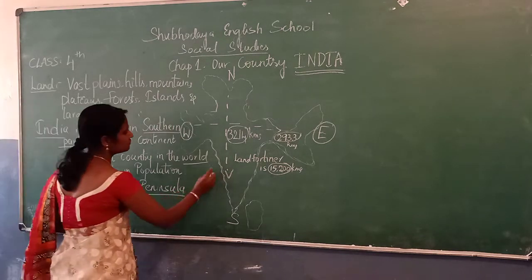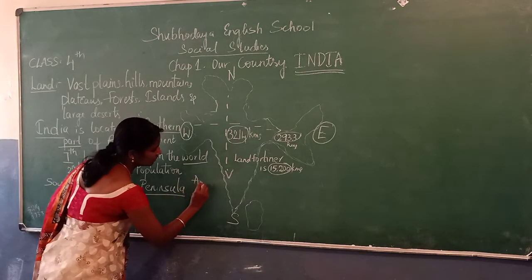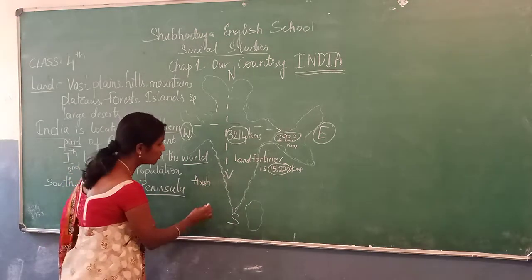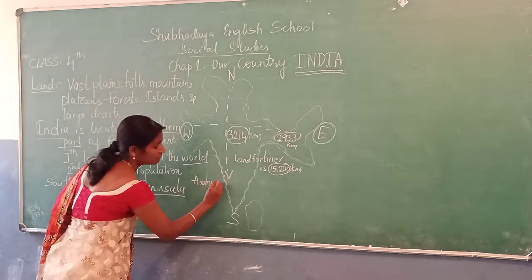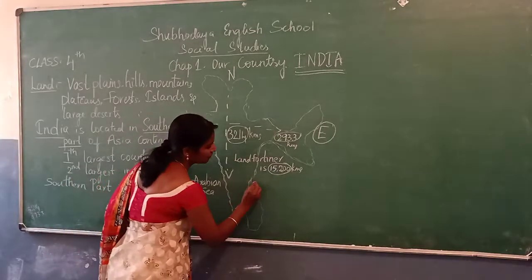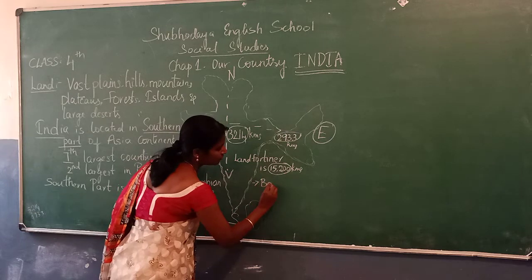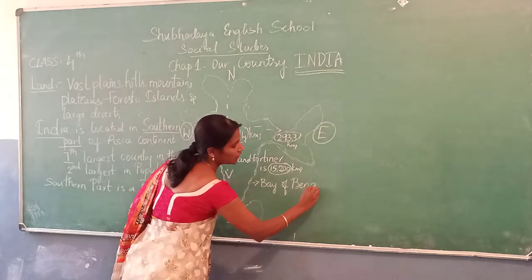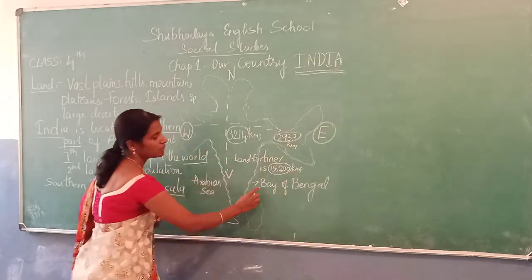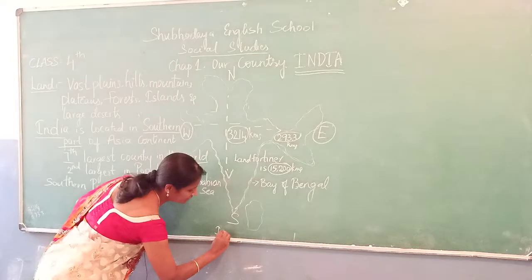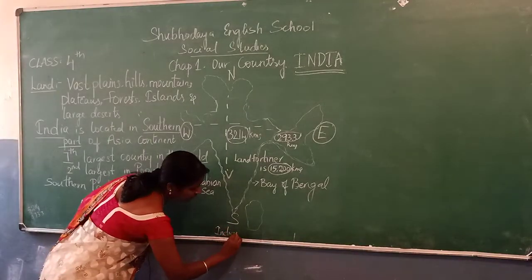To the west we find Arabian Sea. As I told you, three sides are surrounded by water. To the west side we find Arabian Sea. To the east it's Bay of Bengal. Are you all getting my points? To the south it's Indian Ocean.